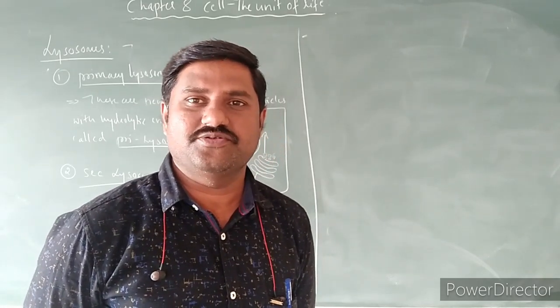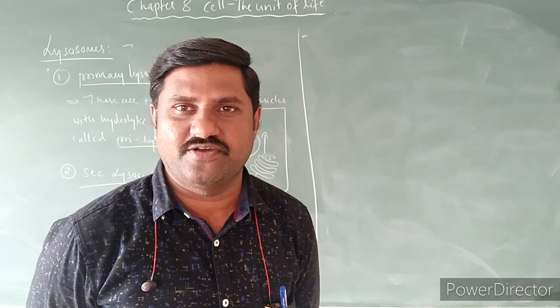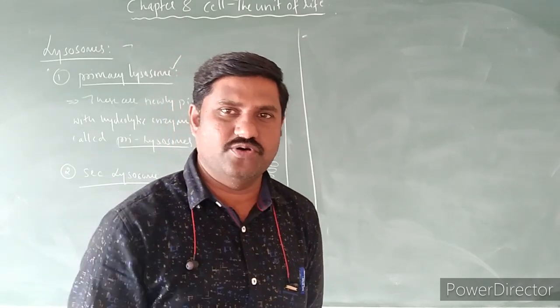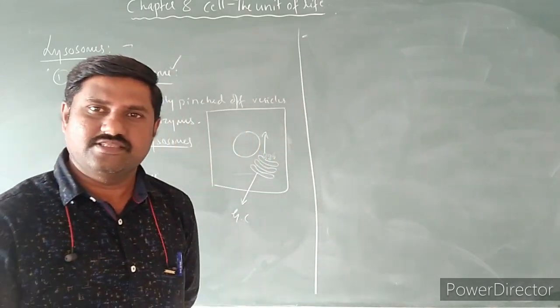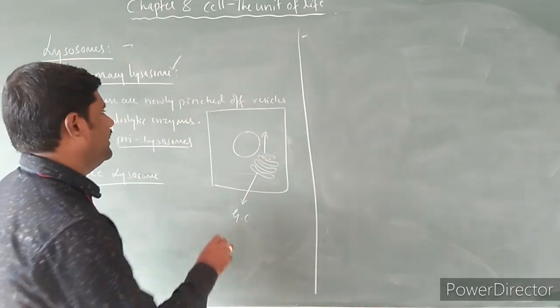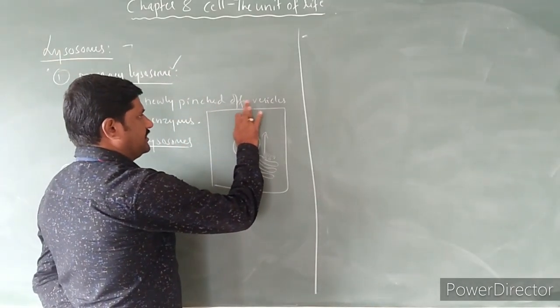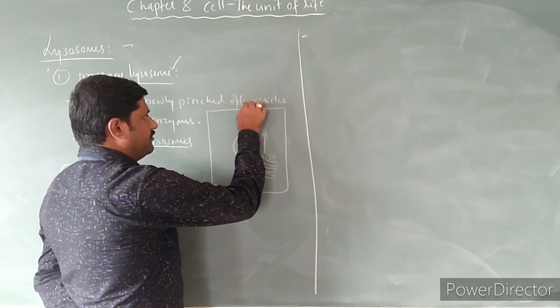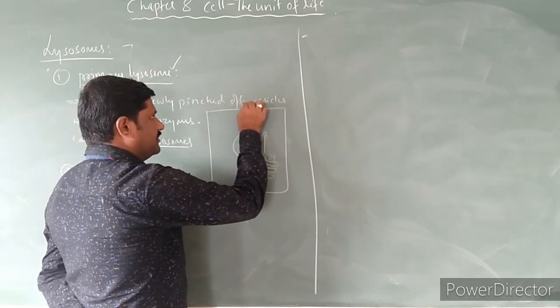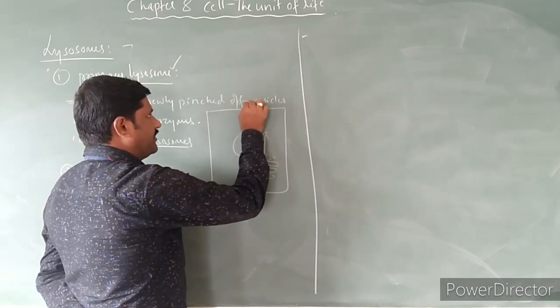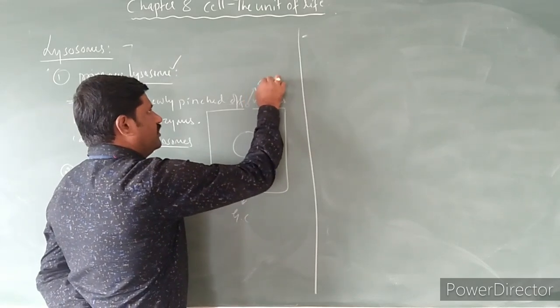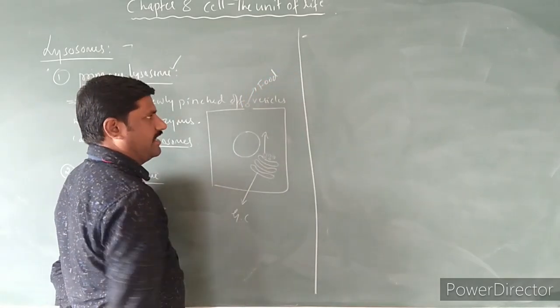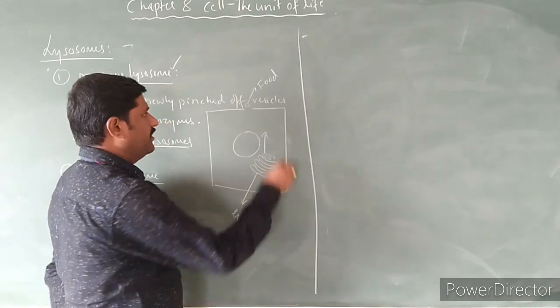Endocytosis leads to the formation of the phagosome. I had shown you in the last class, so once again I will show. This cell has a membrane, and near this membrane there is a food vacuole, or a food material lying near this membrane itself.